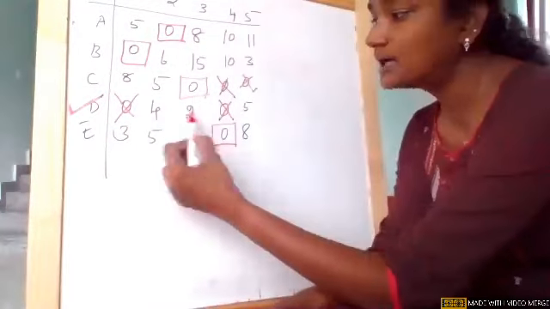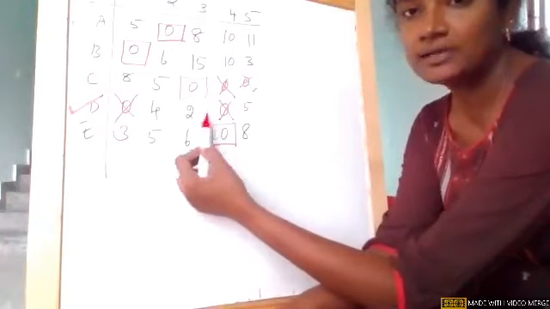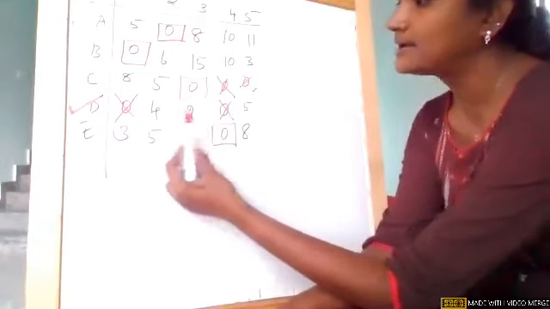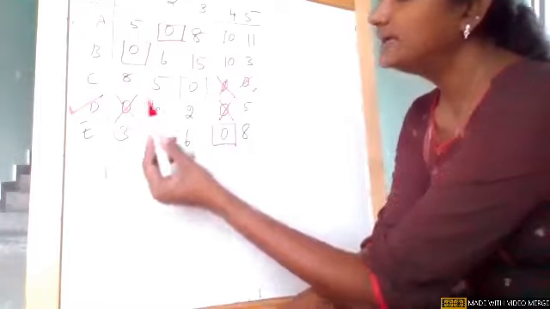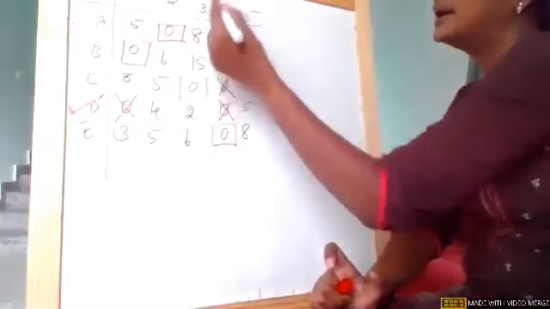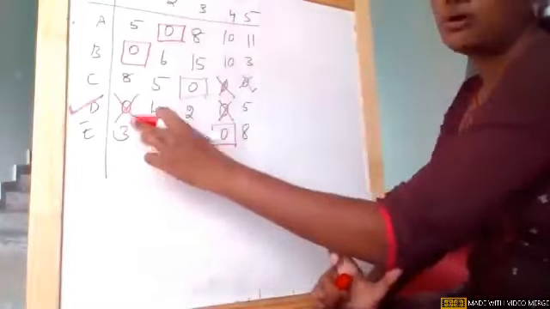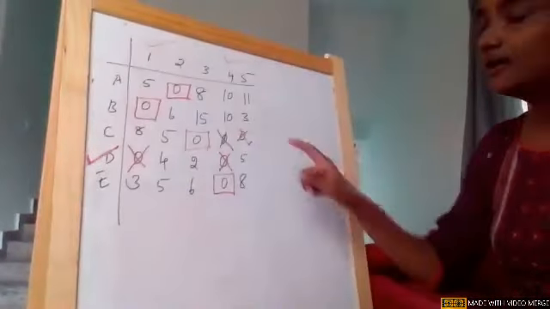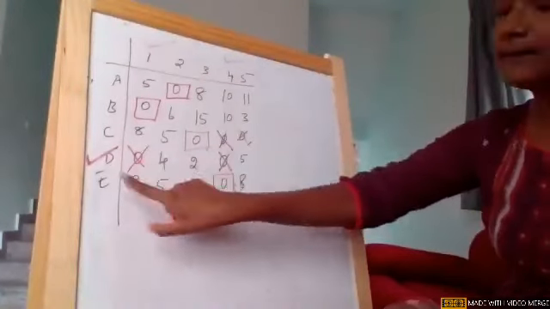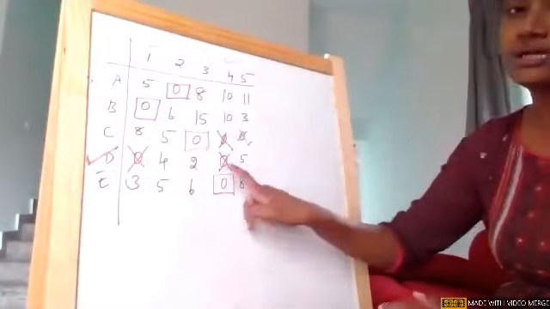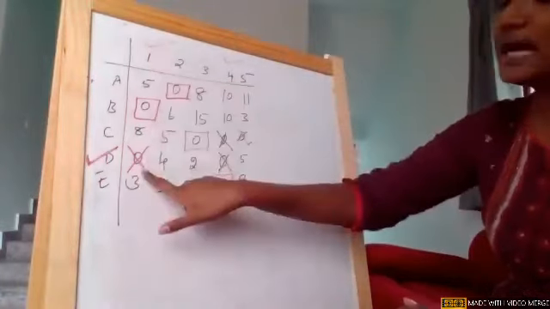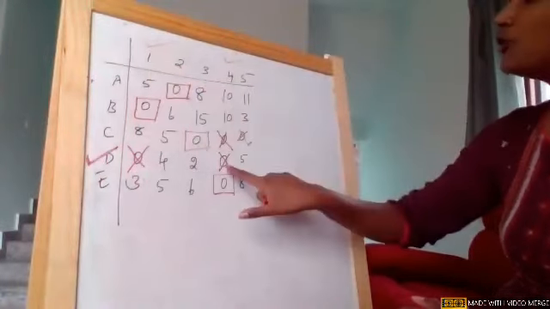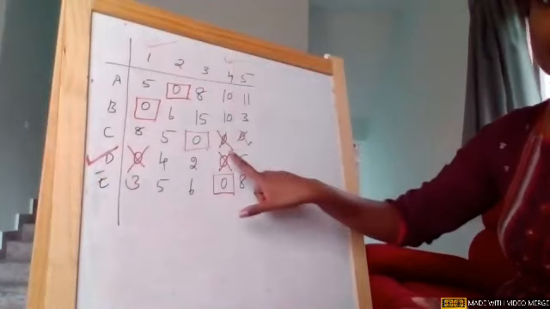In this particular marked row, wherever zeros are there, wherever we have a 0, tick that particular column. In column 1 we have a 0. In column 4 we have a 0. I'm speaking about the marked row, girls. From the marked row, in column 1 I have a 0, I made a tick. In column 4 also I have a 0, I made a tick.